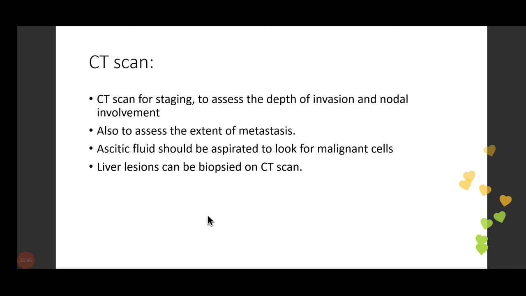The next one is CT scan. CT scan we basically use to stage the patient. We never use it to diagnose the disease in that patient. Okay, CT scan we go for staging, for assessing the depth of invasion, for nodal involvement, also to assess the extent of metastasis. Ascitic fluid should be aspirated to look for malignant cells, and liver lesions can be biopsied on CT scan.